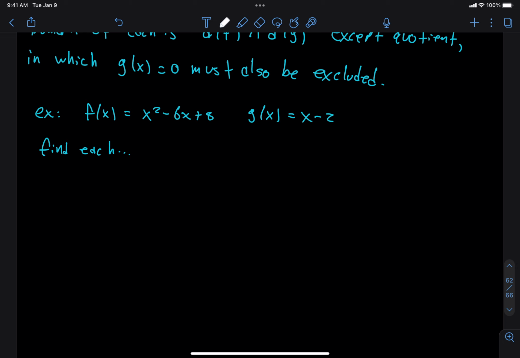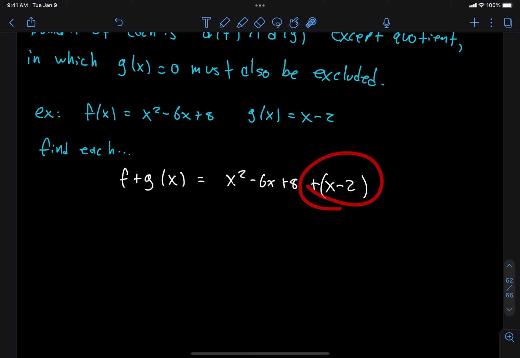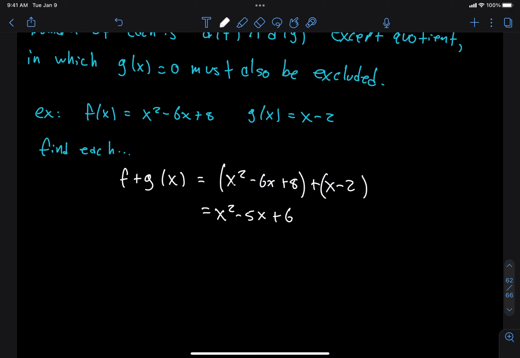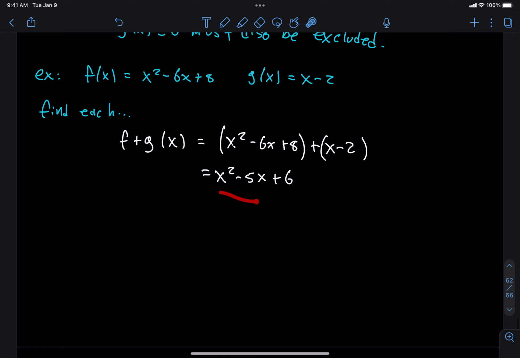Okay, so if I take f plus g of x, what am I going to get? I'm going to get x squared minus 6x plus 8, and then plus x minus 2, right? And I should always add functions using parentheses. It's probably safest just to put parentheses around each function. So in the end, I get x squared minus 5x, and then 8 minus 2 is plus 6, yeah? Okay, so this is my new function, right?